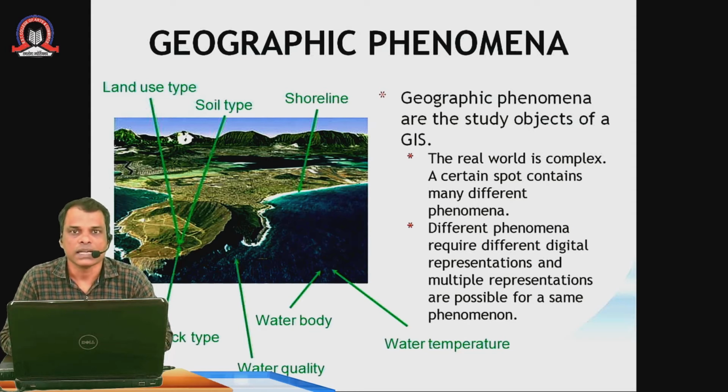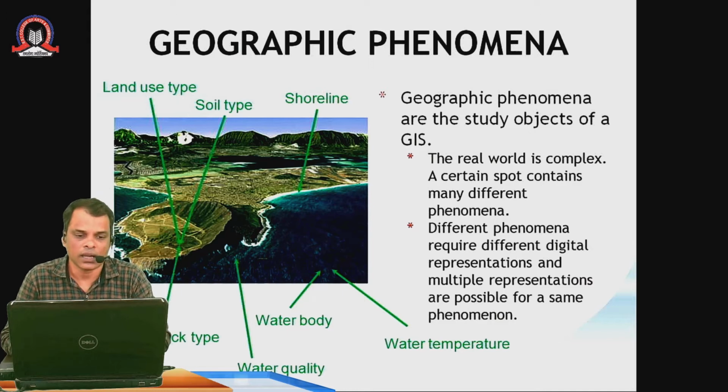First we try to understand what is meant by a geographic phenomena. Geographic phenomena are the study objects of GIS. The real world is complex. A certain spot contains many different phenomena. Different phenomena require different digital representation, and multiple representations are possible for the same phenomena.